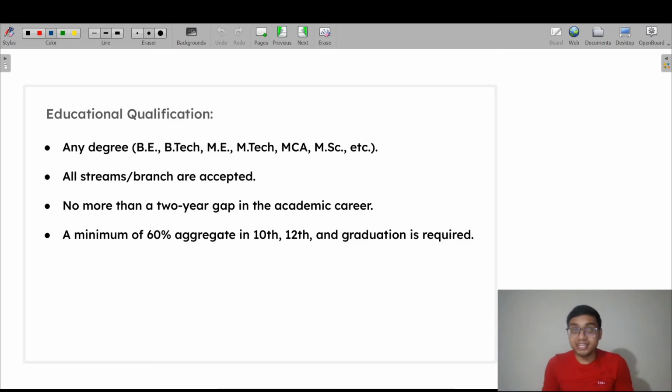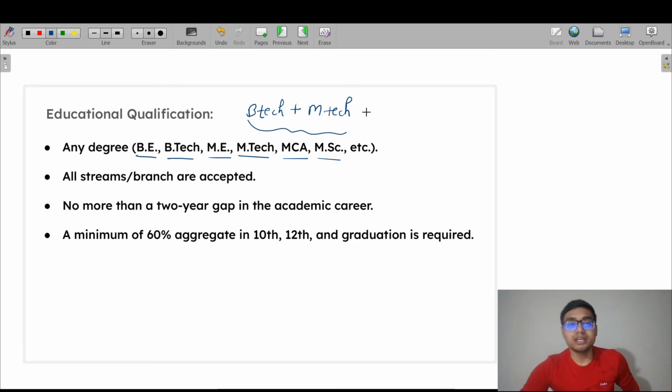If you have any degree like BE, BTech, ME, MTech, MCA, MSc Computer Science, or a BTech plus MTech dual degree, then you are eligible to appear in this exam. Any degree, you are eligible.